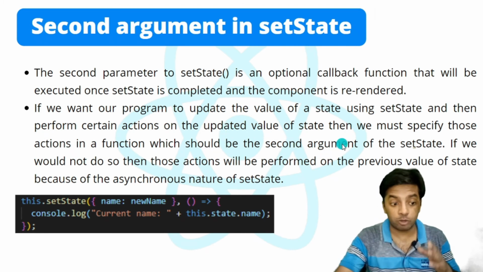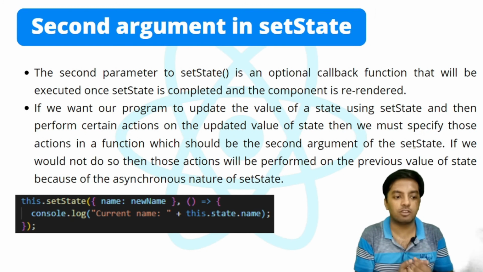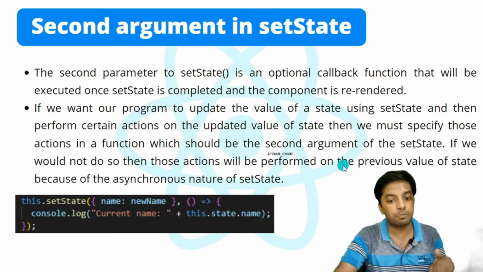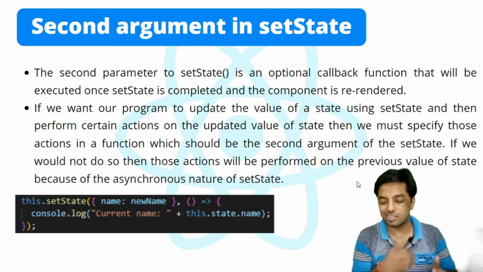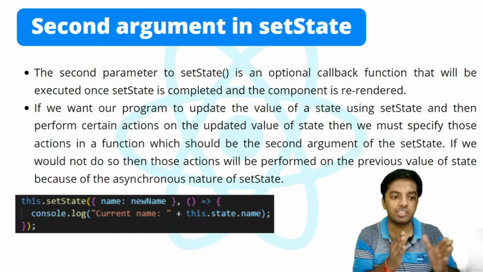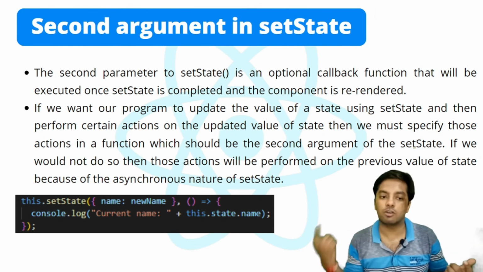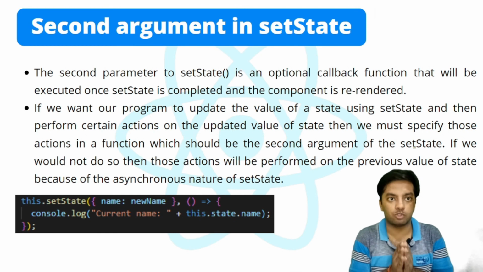Okay, if we want to make any changes to the updated value of the state, then those should be specified in the callback. If you don't do that, then those actions will be performed on the previous value of the state because of asynchronous nature, because setState is asynchronous. So all the changes that we wanted to perform, if they are not inside the callback, will be performed on the previous value of the state instead of the new value. So if we want to use the new value, then the second callback should be passed. Okay, or componentDidUpdate should be used.